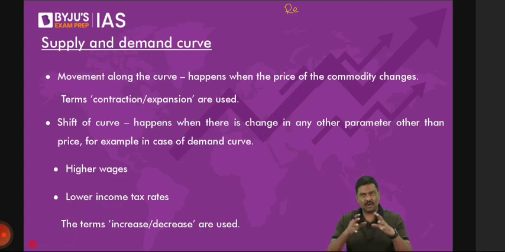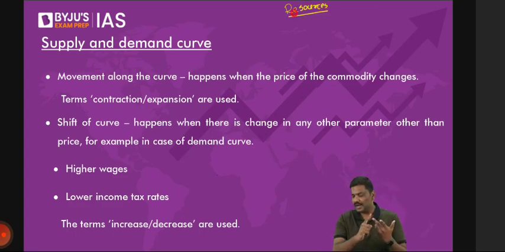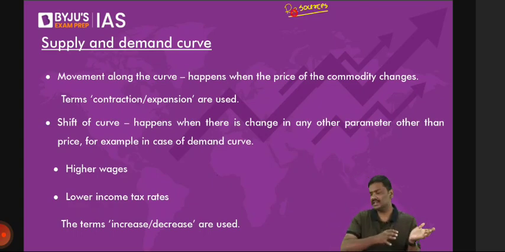The simplest way to remember all of it is: who will control the resources? Because the one who controls the resources will decide what is to be produced, how much, where it is to be sold, and at what prices. In case of capitalism, the private sector. In case of socialism, the government, that is the public sector. And in case of mixed economy, a mixture of both the private sector and the government.